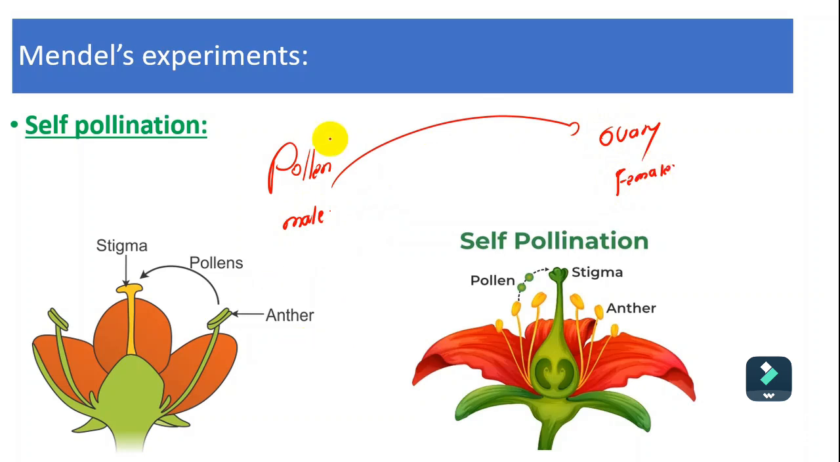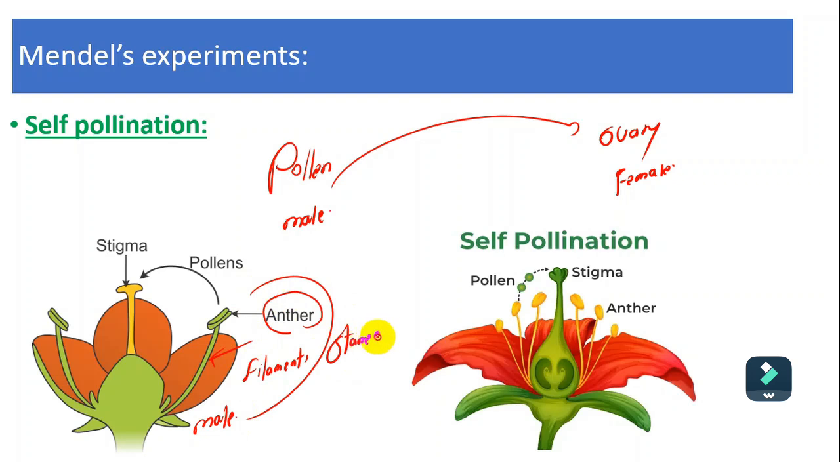So again, if we look at this one, this is the male, for example. The male consists of some structures, like what? Like the anther and the pollen, the anther and filament. All of them are related to the stamen. But this one is called stigma, and this one is called style, and this one in the base is called ovary.